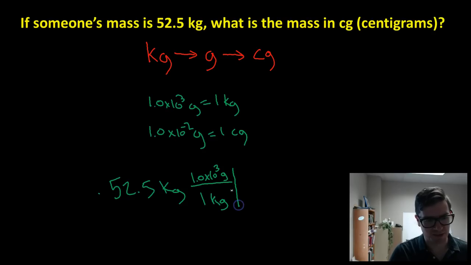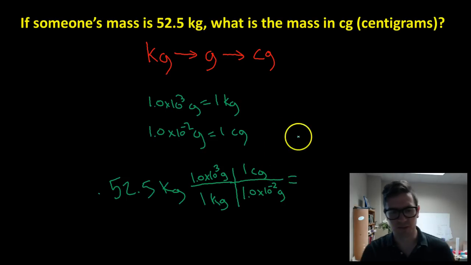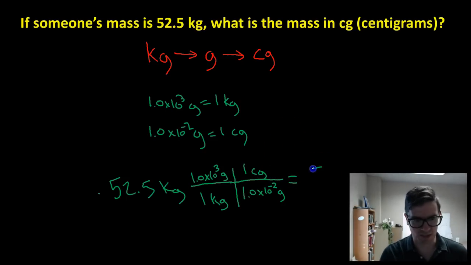But we want our final answer in centigrams, so we've got to keep going. What I'm going to do is put my grams down at the bottom, and my centigrams up top. If you go through this and do the multiplication, you should get something that looks like 5.25 times 10 to the 6 centigrams.